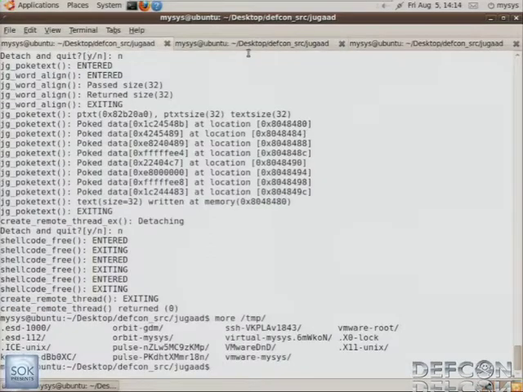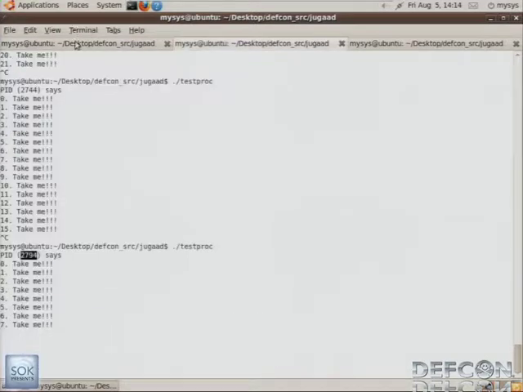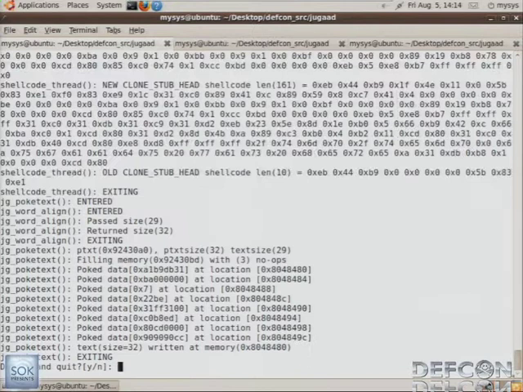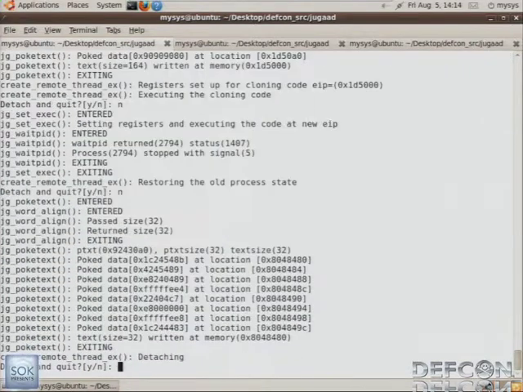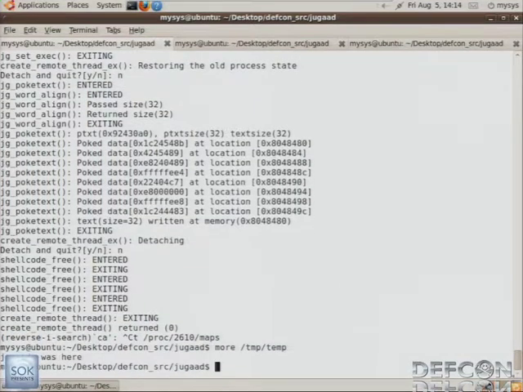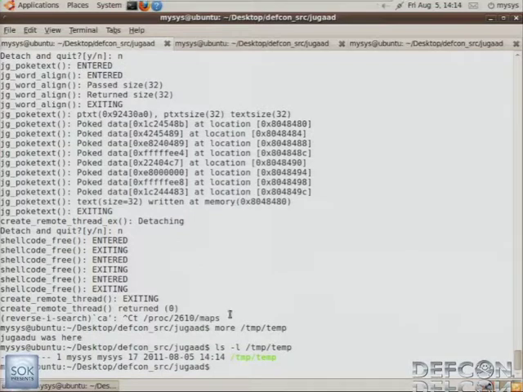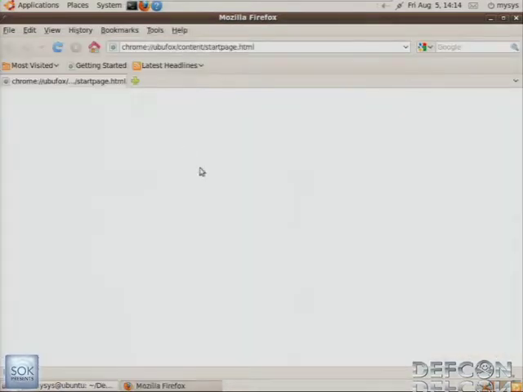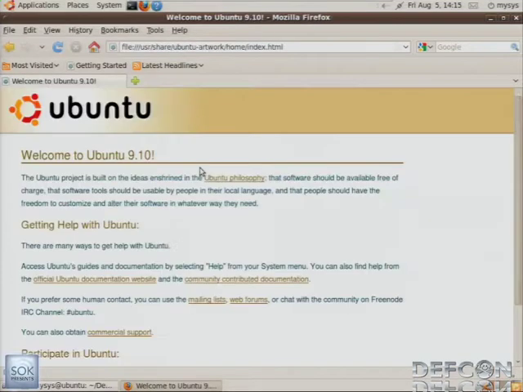That's always supposed to happen with demos. So a real demo would be, I'll show you another demo, in which I'll try to inject a TCP listener onto Firefox.